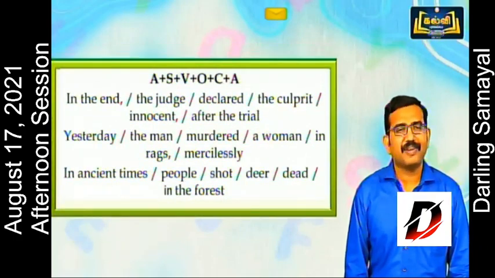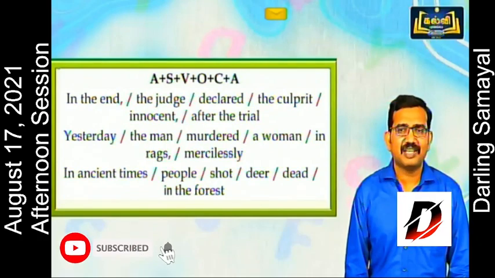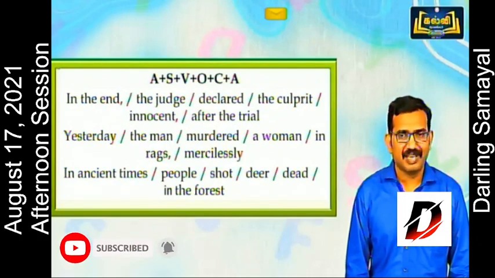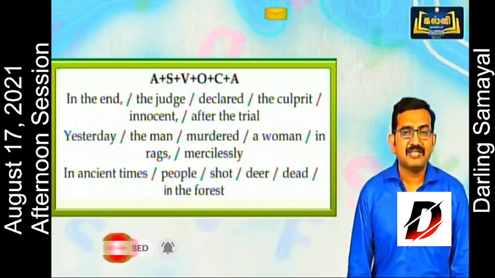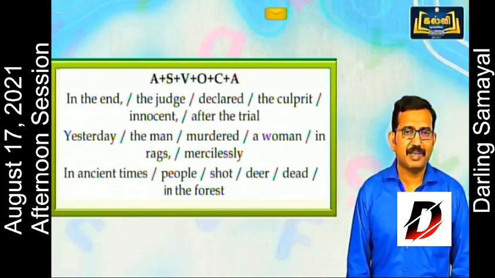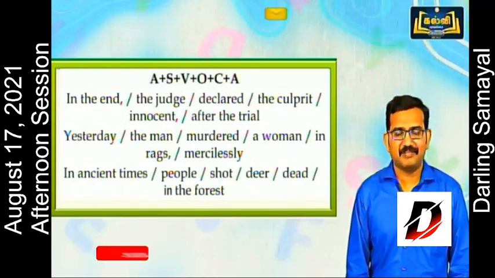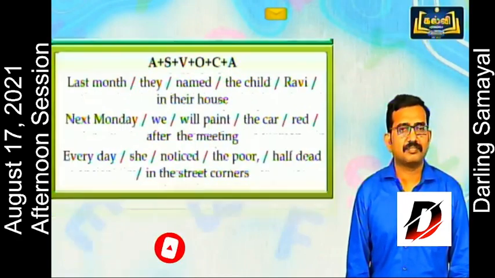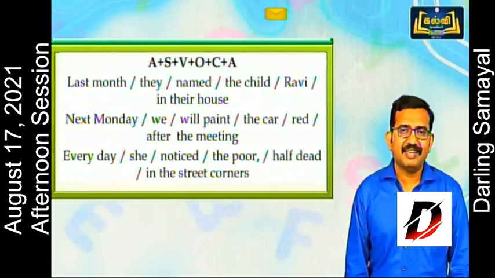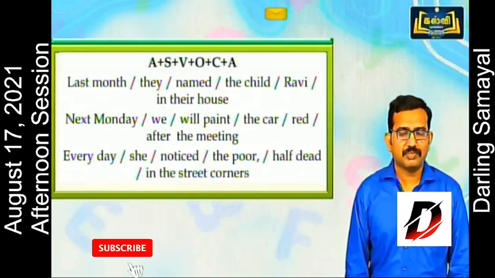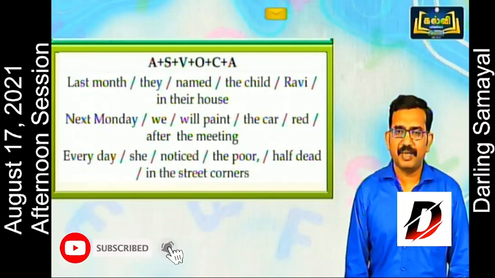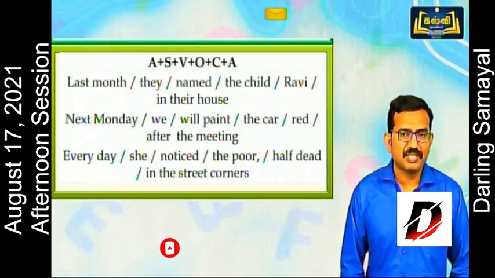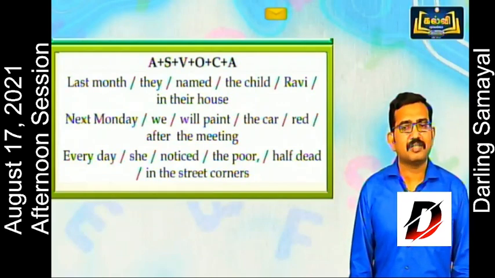ASVOCA. Examples are: In the end, the judge declared the culprit innocent after the trial. Yesterday, the man murdered a woman in rags mercilessly. In ancient times, people shot deer dead in the forest. Last month, they named the child Ravi in their house. Next Monday, we will paint the car red after the meeting. Every day, she noticed the poor half dead in the street corners.